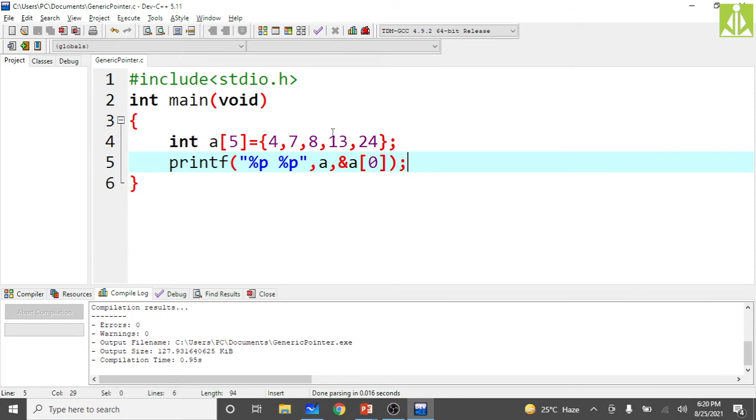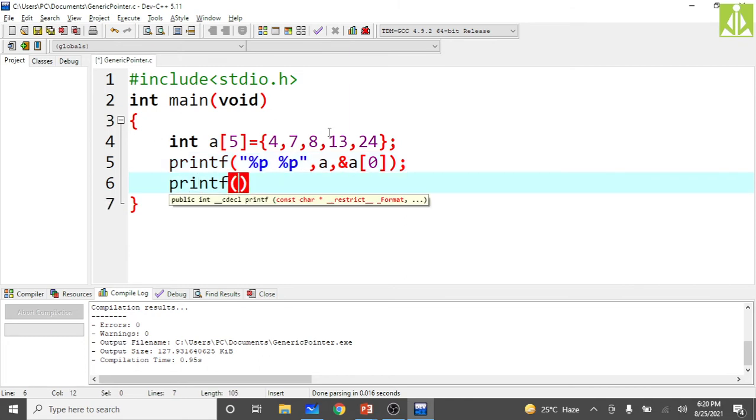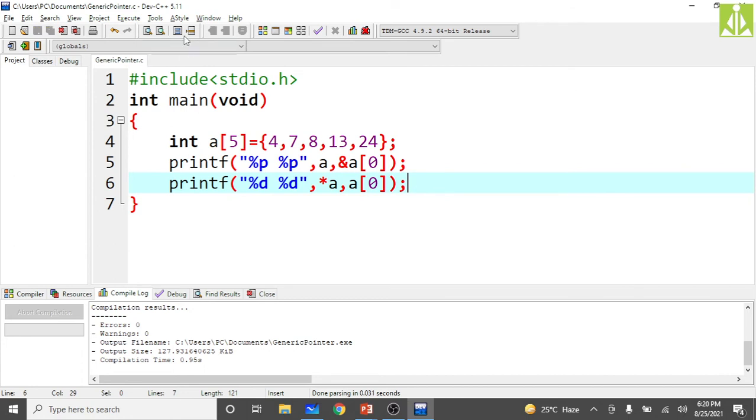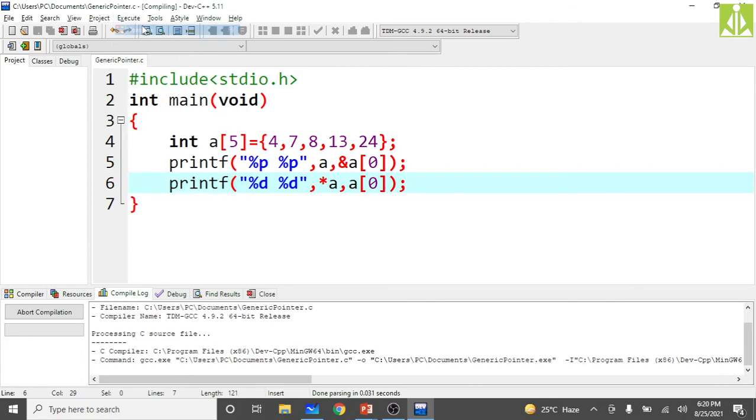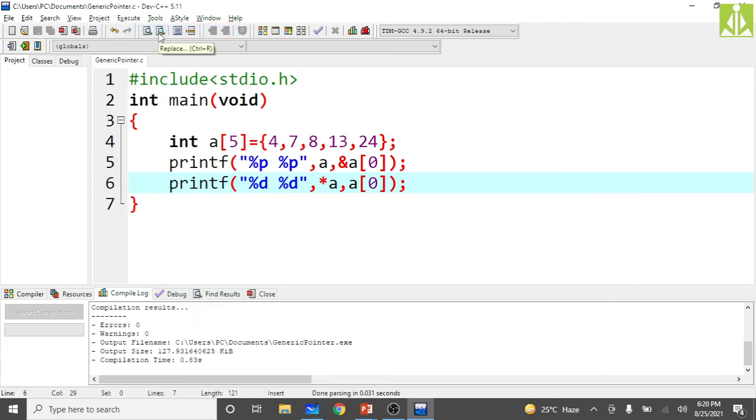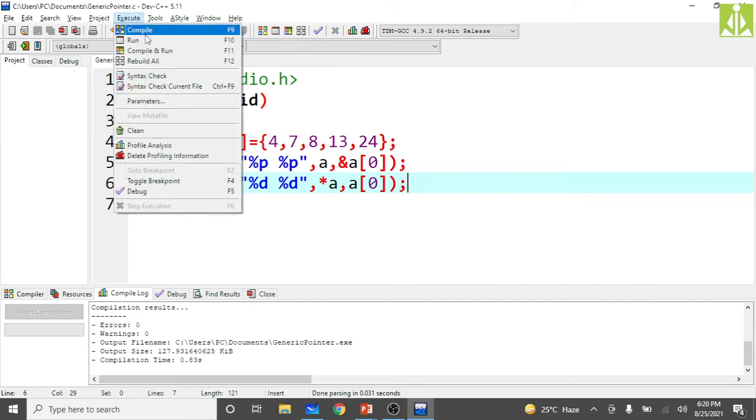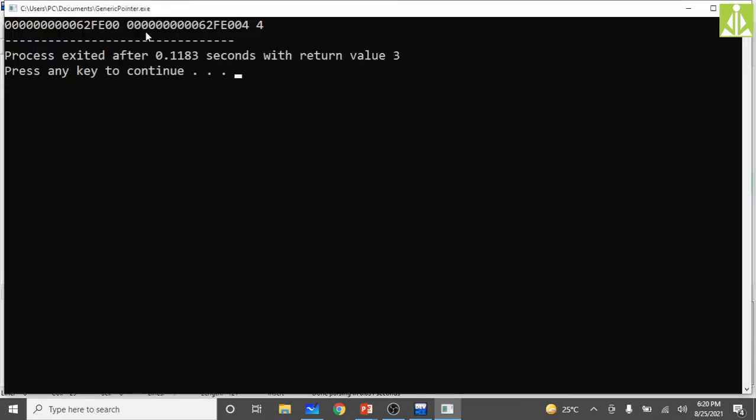Now try to access the values using them. printf the first location's value with %d. How can I dereference the first location's value? Because a is a pointer constant, dereference it. And for a[0], no need to dereference, because it directly represents the first element. Put the semicolon at the end, save the program, compile, compilation successful. Now run. As you can see, we got the same thing.